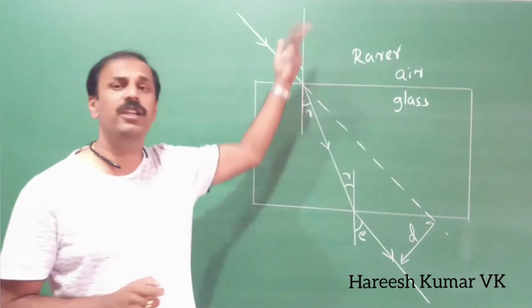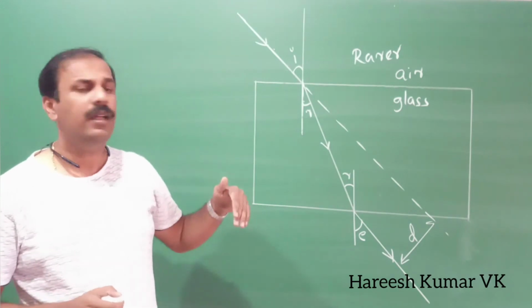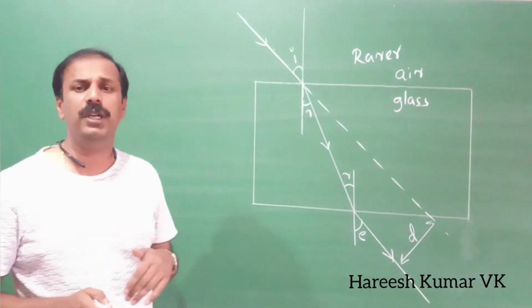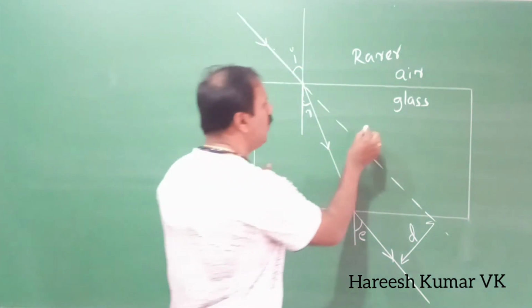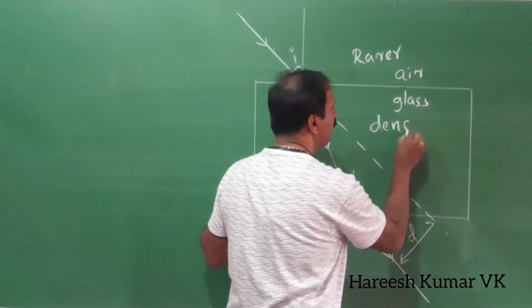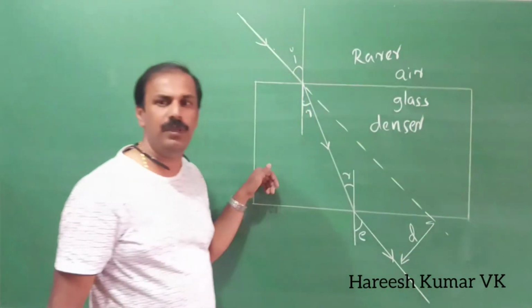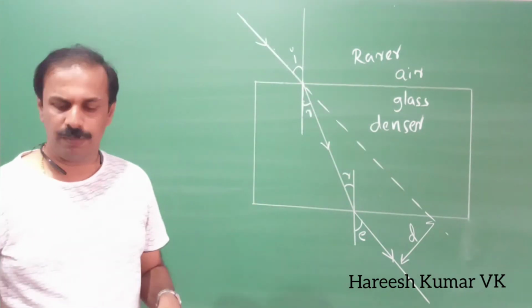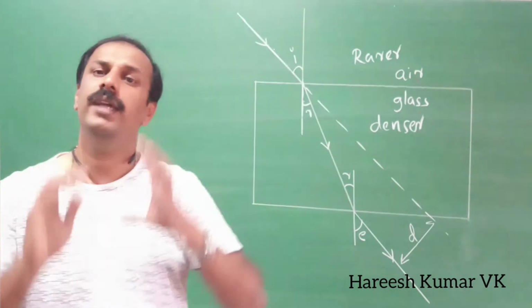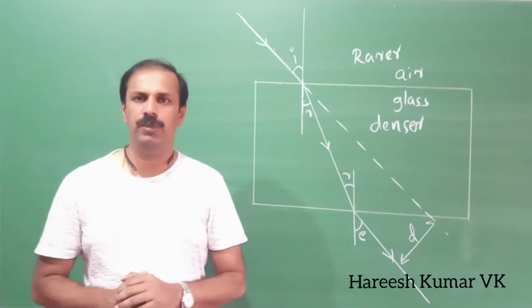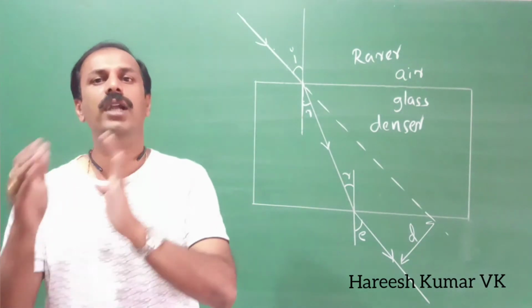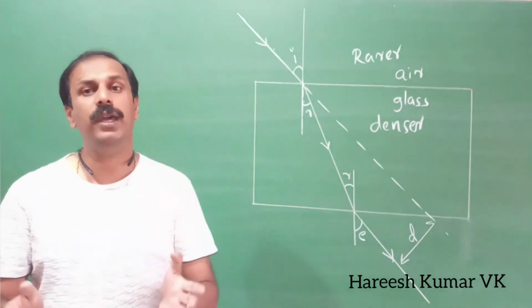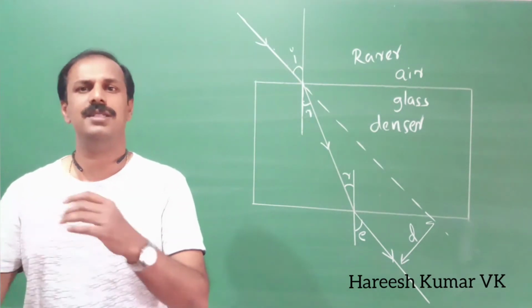Sorry, the speed of light is more, and the medium where the speed of light is more, that is called a denser medium. So we have rarer medium and we have denser medium. Comparing with air, glass is a denser medium. Comparing with air, water is a denser medium. And comparing with water, glass is a denser medium.